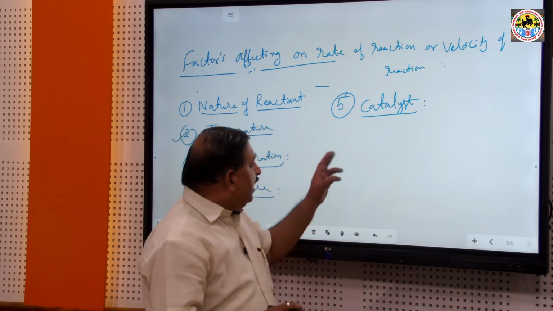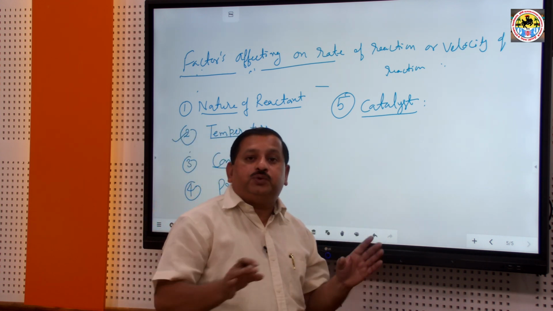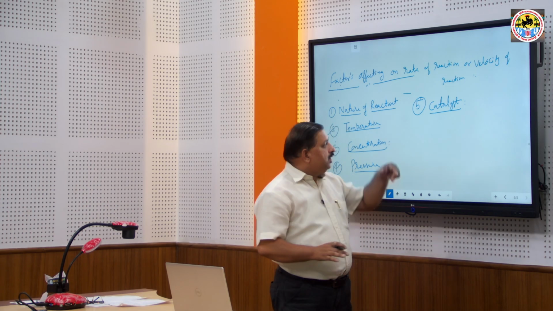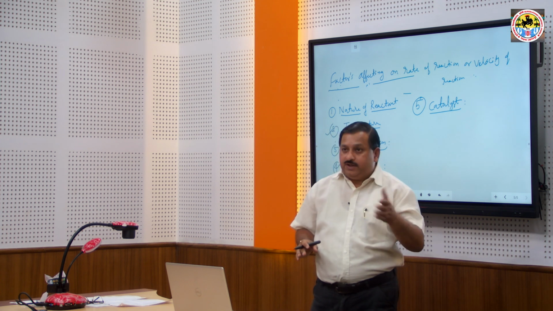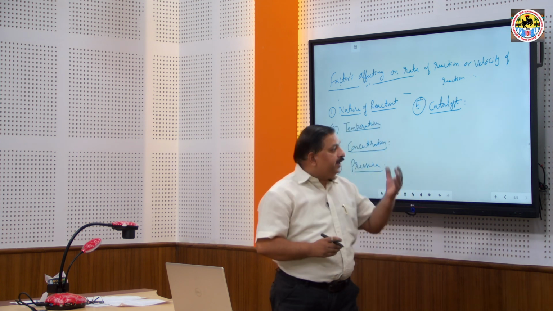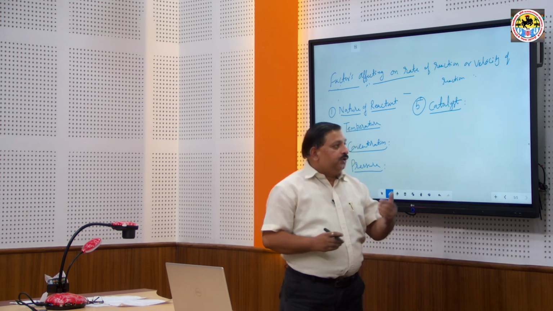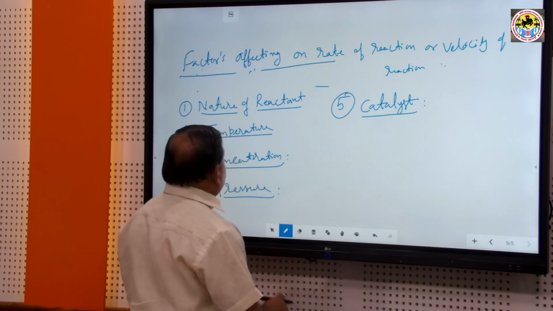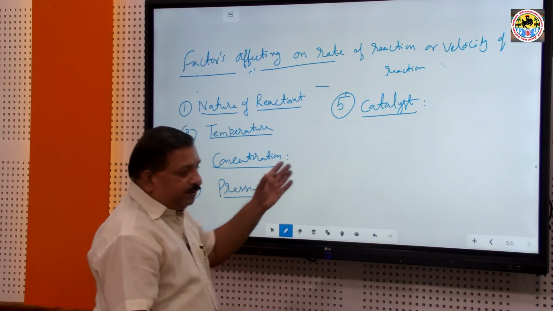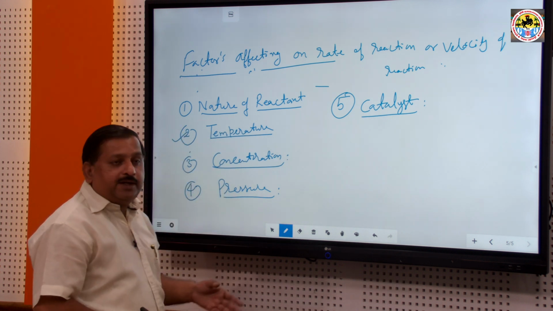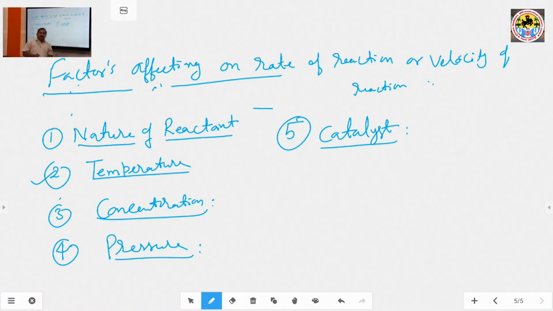Okay. So, it depends upon which type of catalyst is used in the chemical reactions. Generally positive catalysts are used, and then the rate of reaction generally increases, and in some reactions a negative catalyst is used, so the rate of reaction generally decreases. So, catalyst is another factor that affects the chemical reactions. The main factors affecting the rate of reaction are generally nature of reactant, pressure, temperature, concentration, and catalyst.